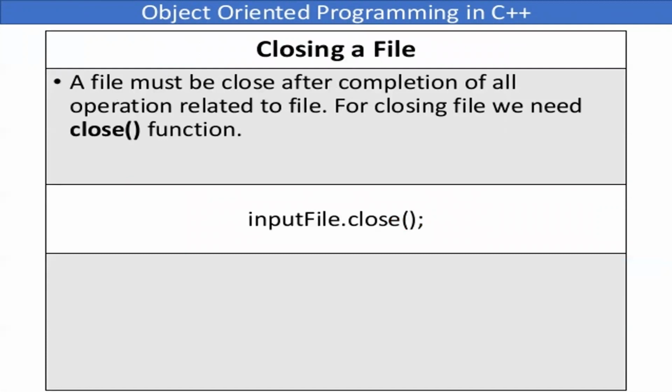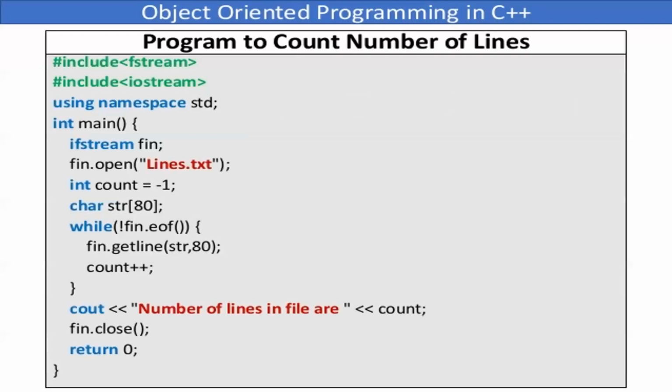Closing of the file: again use the function with the help of the object that I have created. Now this is a small program to see how the file can be used. So in the main, I have used fstream and iostream. iostream because I'll be using cout and cin. fstream because I want the data to be written inside the file or to be read from the file.